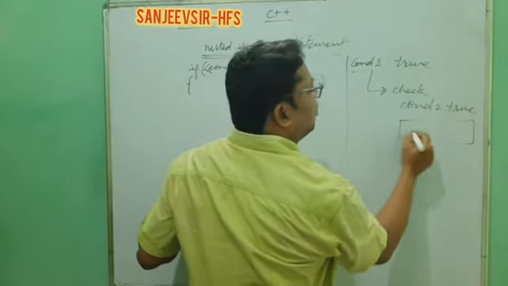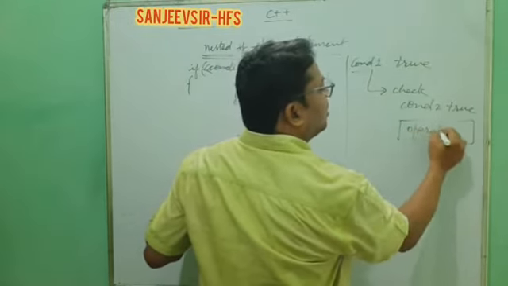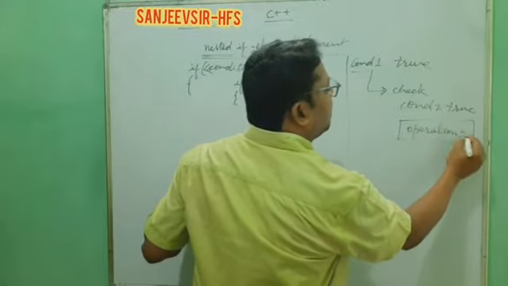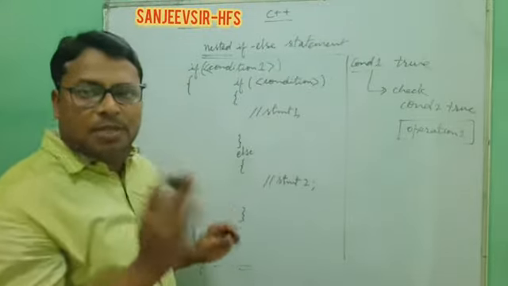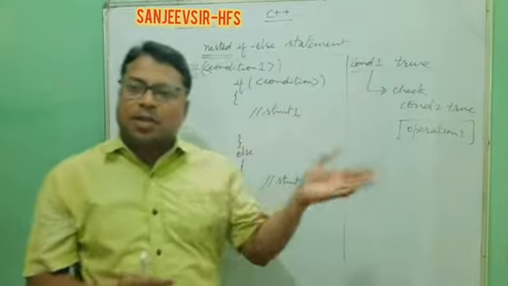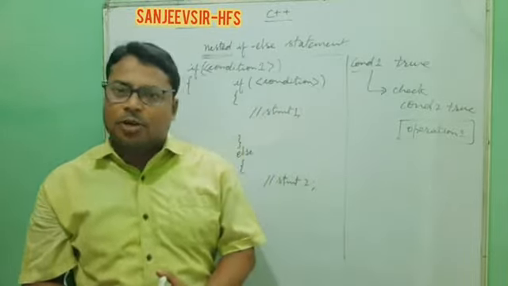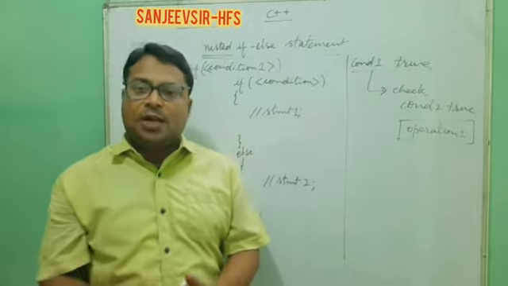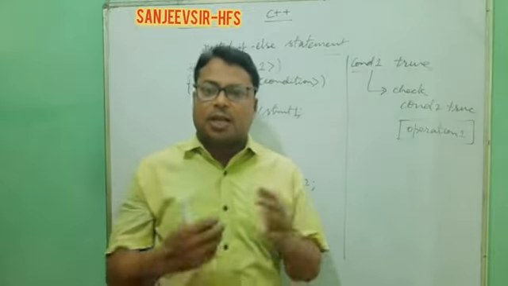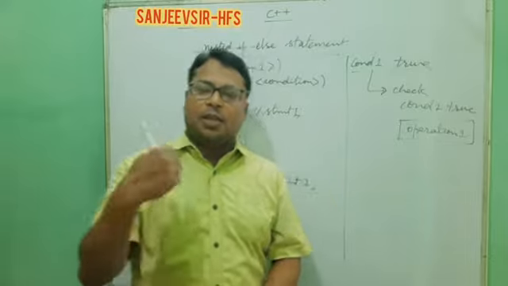Then you perform the operation. That means we perform an operation on the basis of two conditions. If one condition is true, then check whether another condition is also true, then do some operation. Otherwise, if the first condition is true but the second condition is false, then we do another operation.